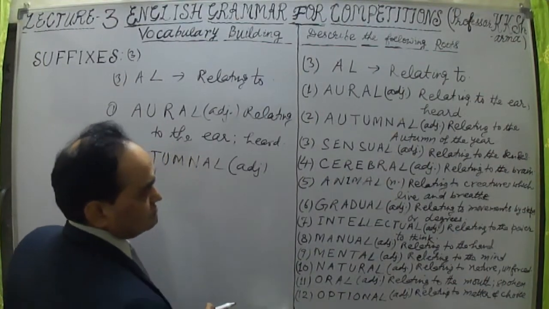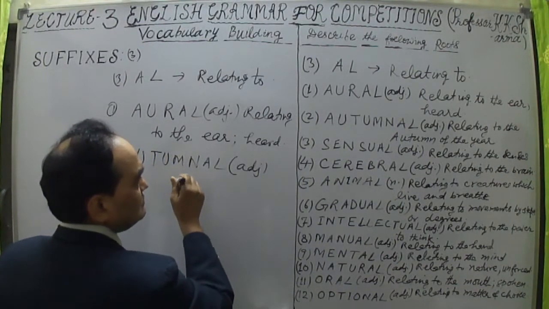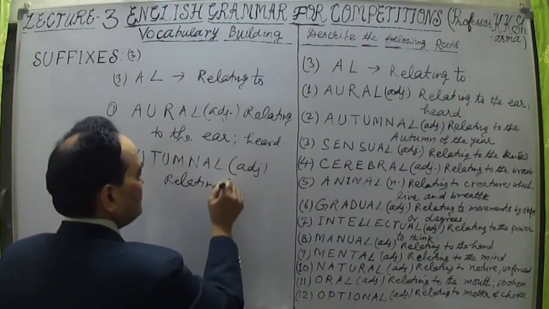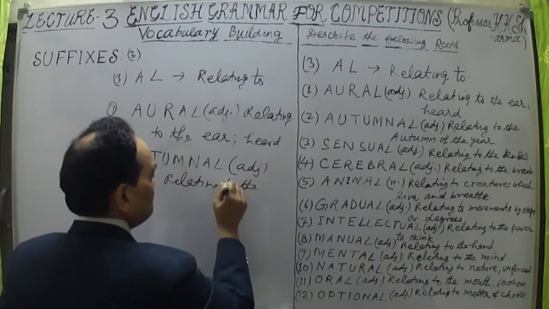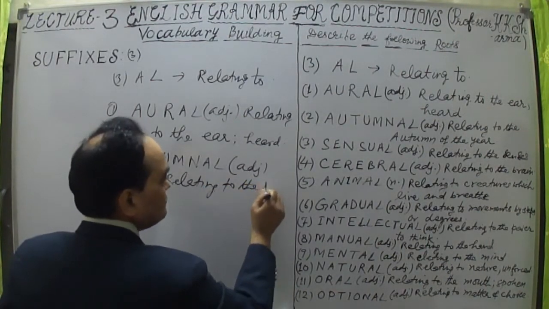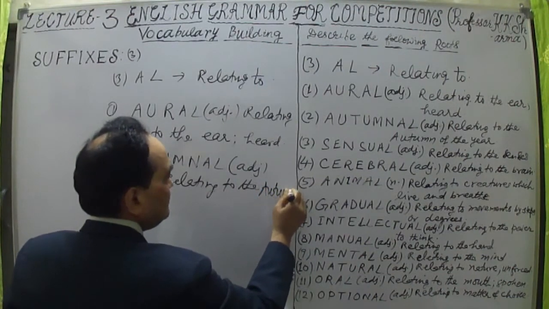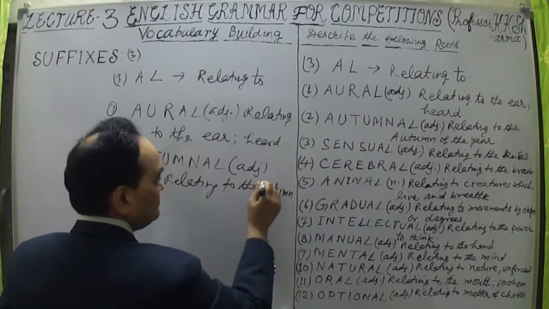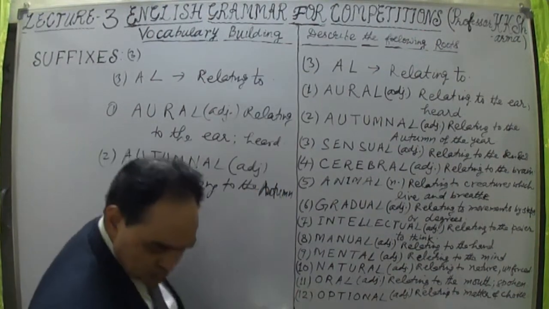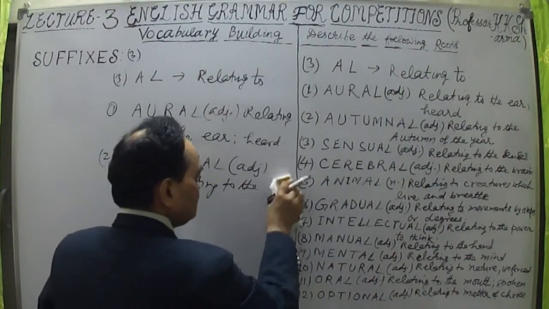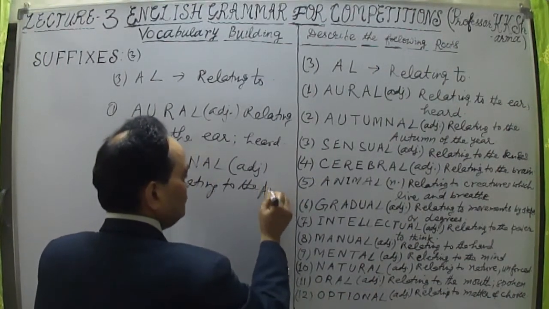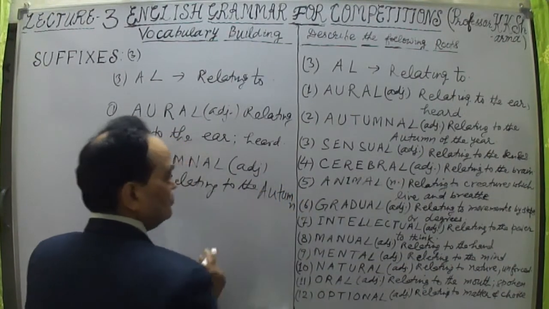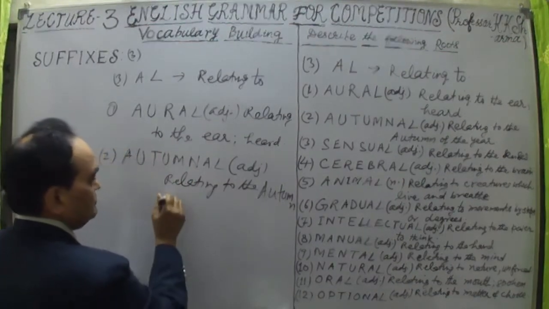Autumnal, related to the autumn, relating to the autumn of the year. Let me write it clearly: A-U-T-U-M-N, autumn, related to the autumn of the year.